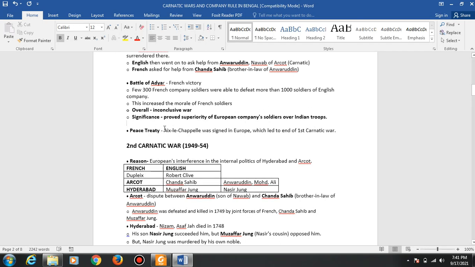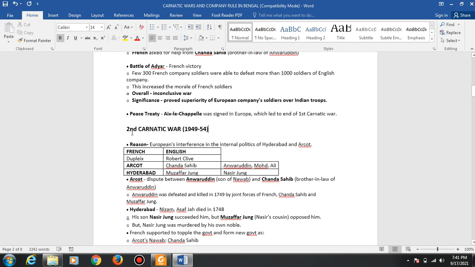Axelli Chapli. The peace treaty was signed by the French governor at Aix-la-Chapelle in Europe, which led to the end of the First Carnatic War. So now this is the Second Carnatic War.